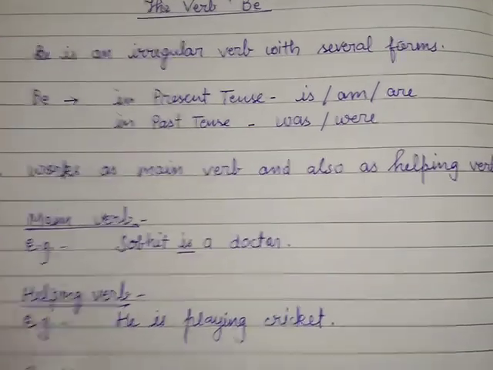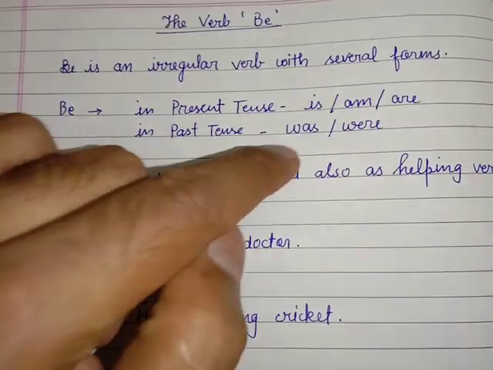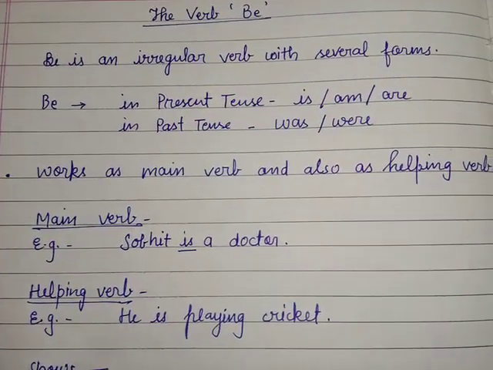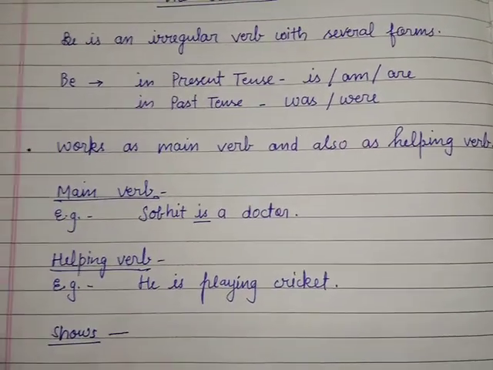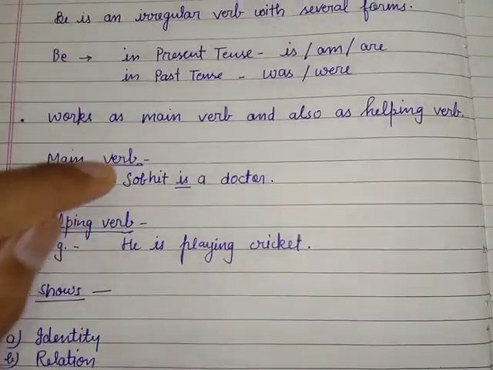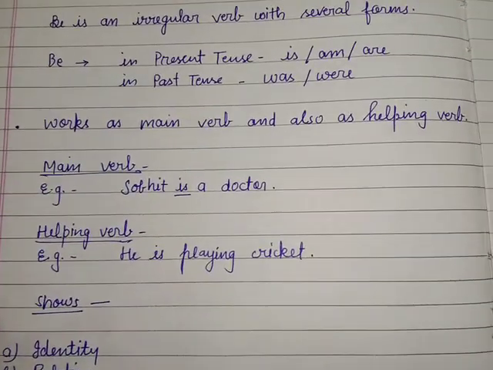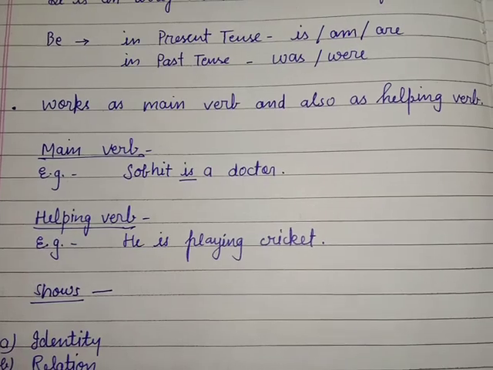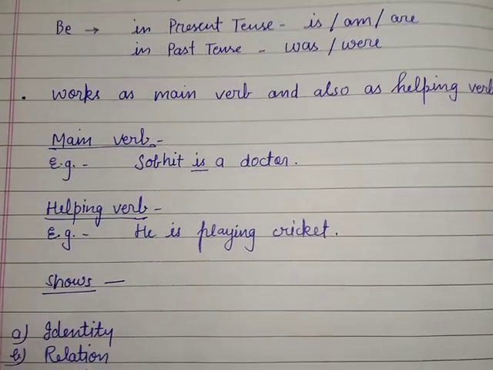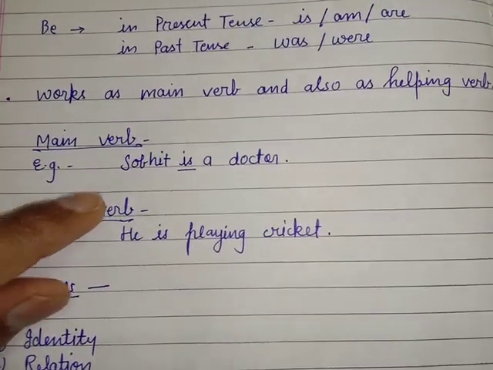As here you can see, is, am, are, was, were, all the forms are different. So now we will study more about it. It can work as a main verb and as a helping verb also. How does it work? Let's see.